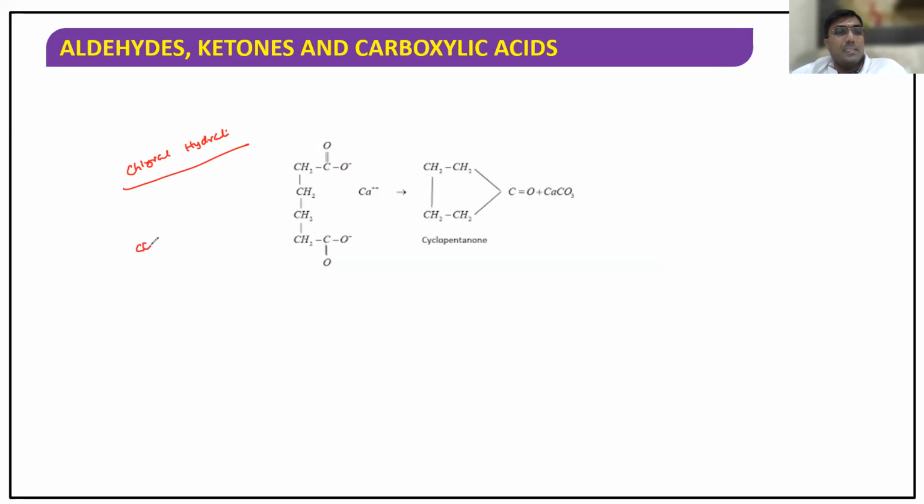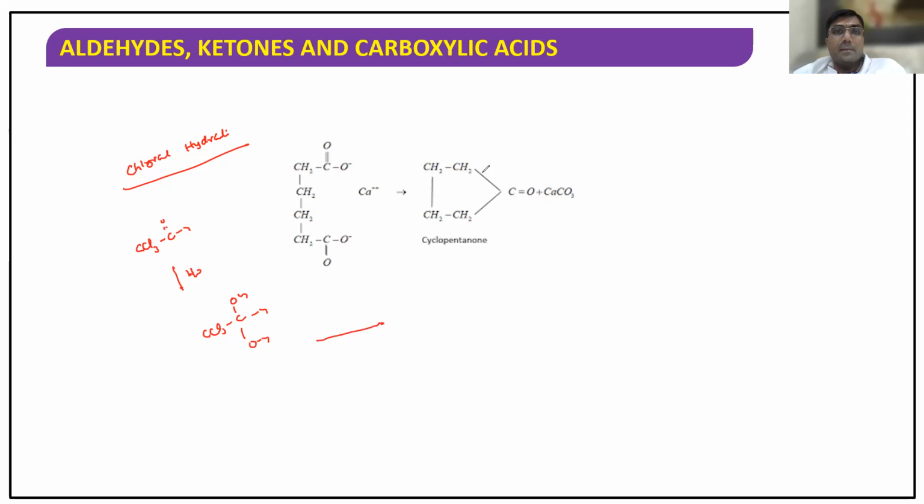So this is chloral. CCl3CHO is called chloral. Now, chloral hydrate means when you add water, OH minus is attacking, and you get CCl3CH(OH)2. This is called chloral hydrate.